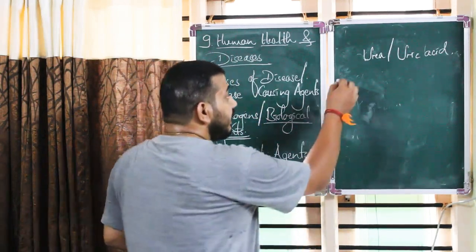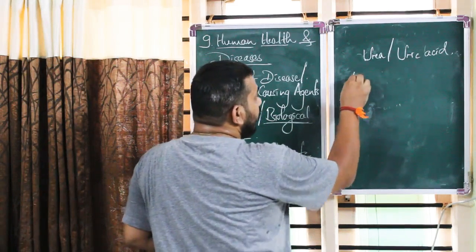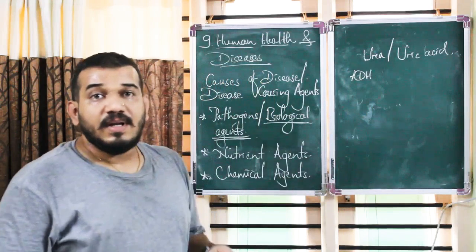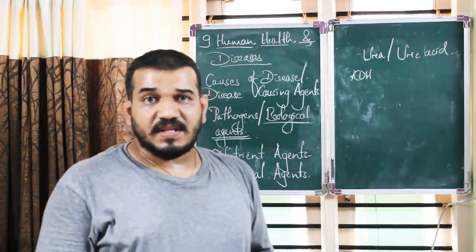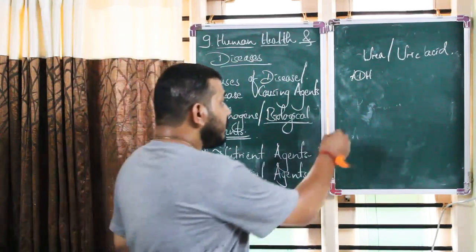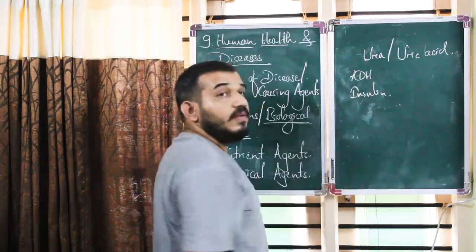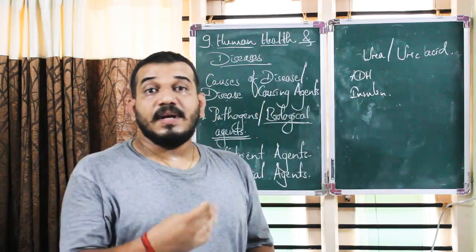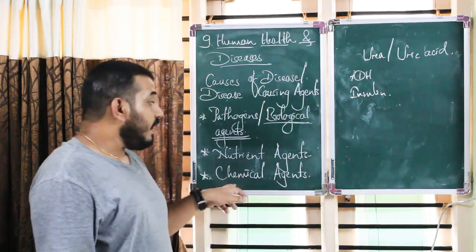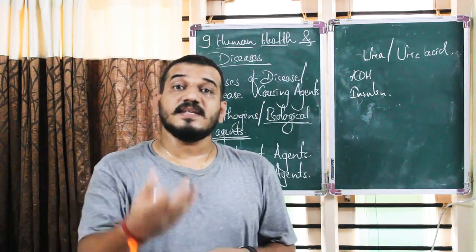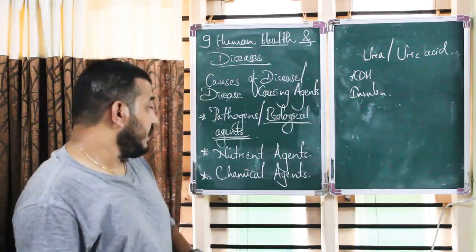Whereas if there is some deficiency of ADH, it will lead to diabetes insipidus, or deficiency of insulin will lead to diabetes mellitus. These are the chemical agents whose deficiency or presence in excess amount will lead to certain diseases.